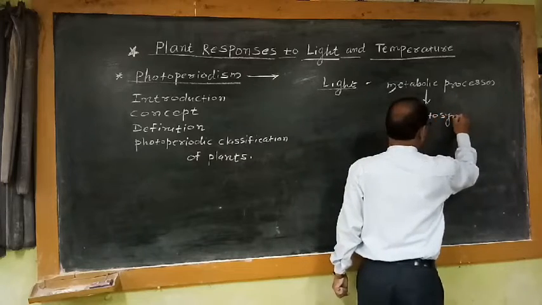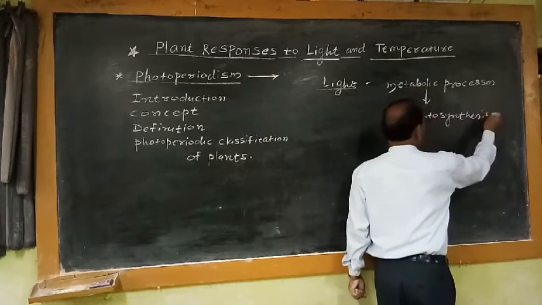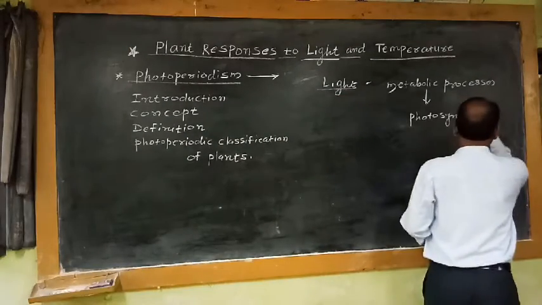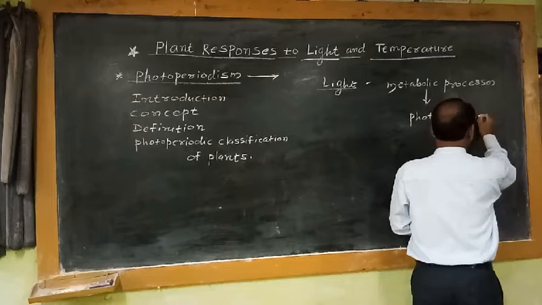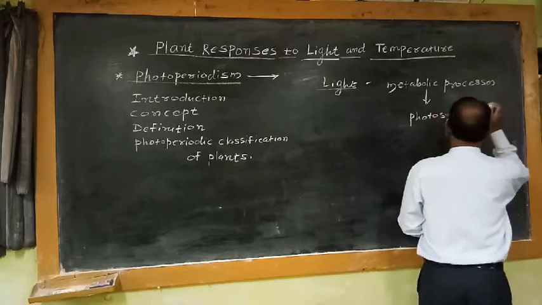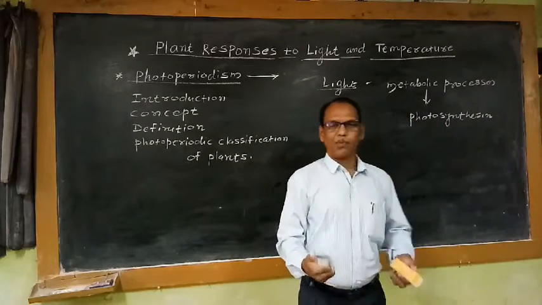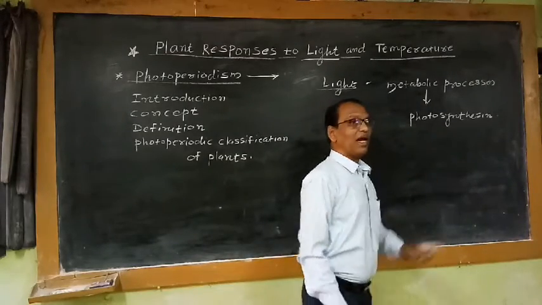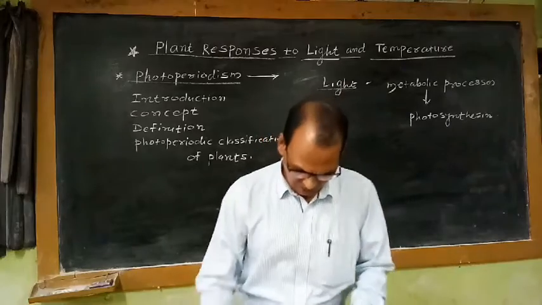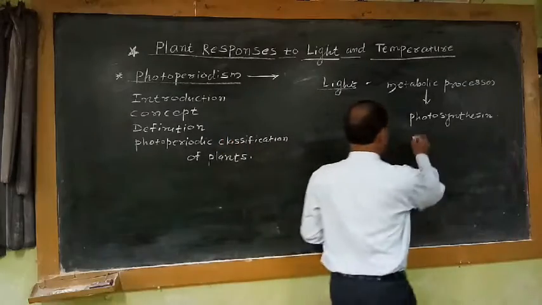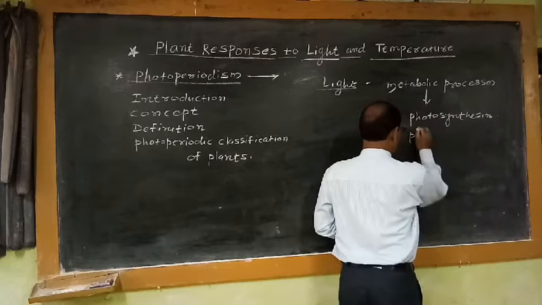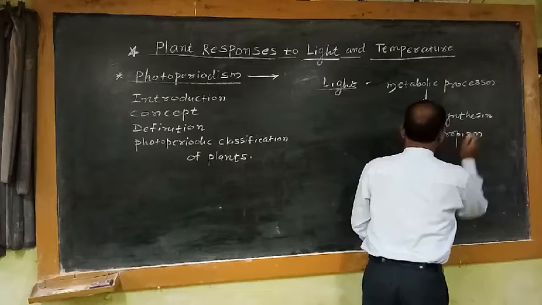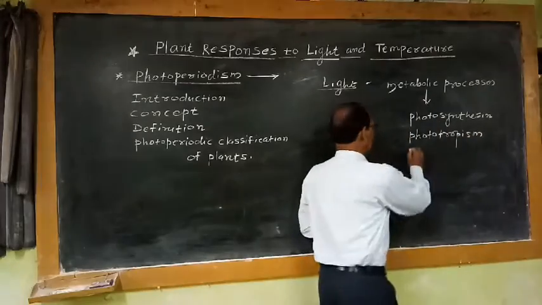For example, photosynthesis is one of the important physiological processes which is observed in each and every green plant. In this photosynthesis process, we know the role of light. In absence of light, photosynthesis is impossible. That means for the process of photosynthesis, light is predominant or very essential. Then another process is phototropism. Another process is photoperiodism.